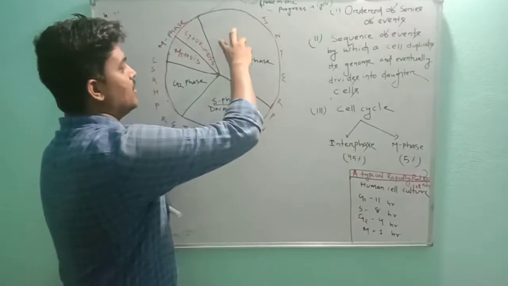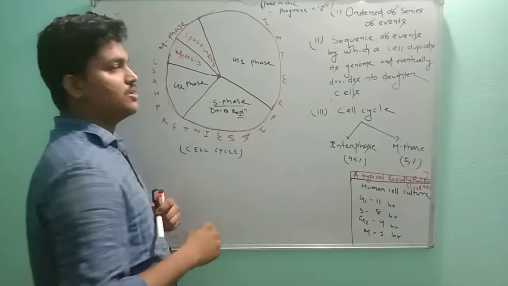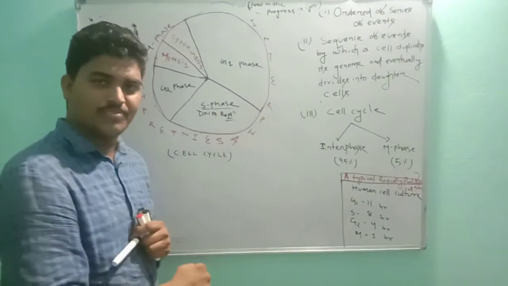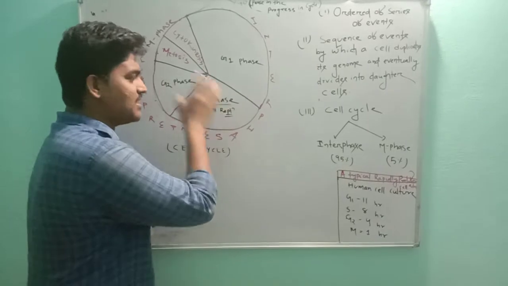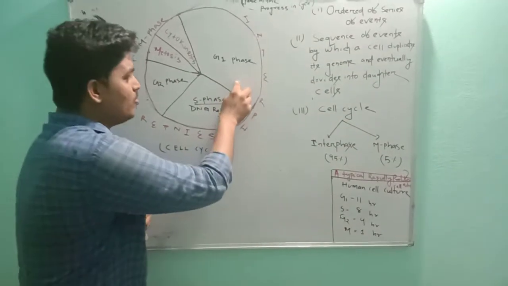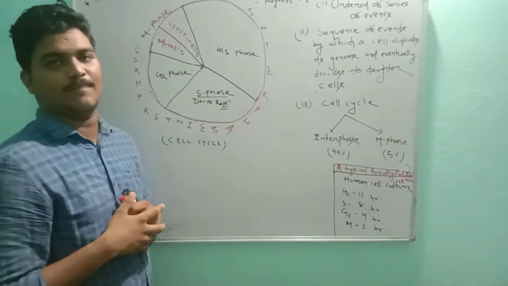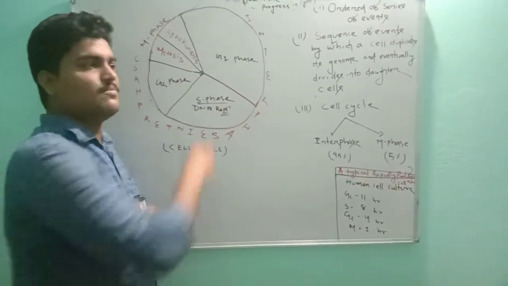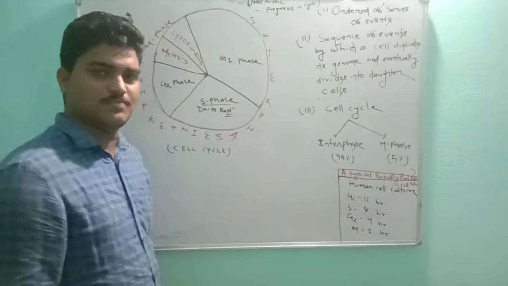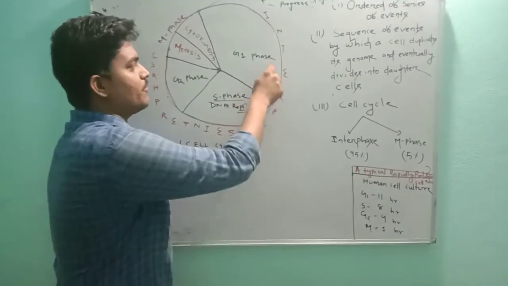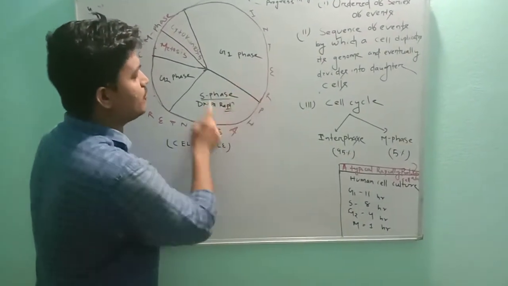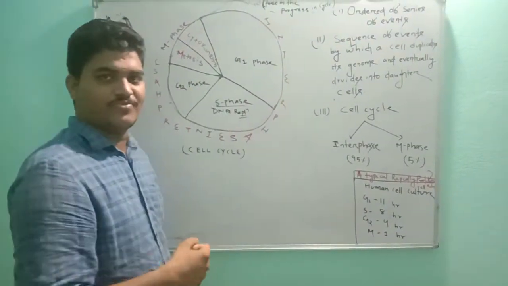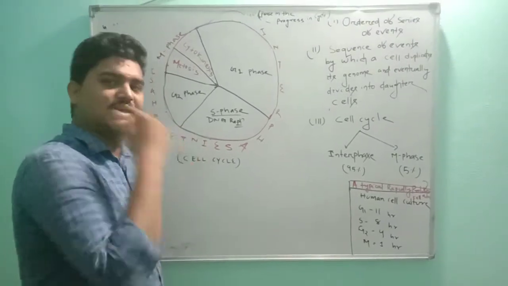For example, if in G1 phase sufficient amount of proteins and equipment essential for S phase DNA replication are not found, the cell cycle will not proceed towards S phase. There is some checkpoint, some checker, some protein, some mechanism which will not allow the cell cycle to proceed from G1 to S phase. Okay, we need to clarify those things. This is the gist in higher classes.